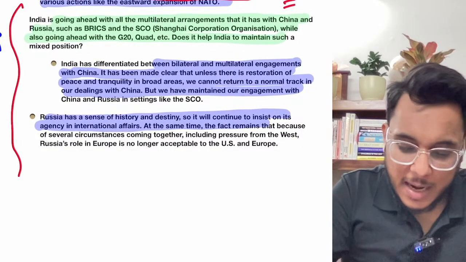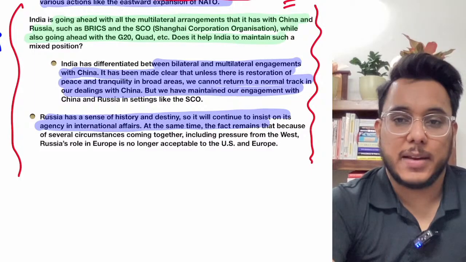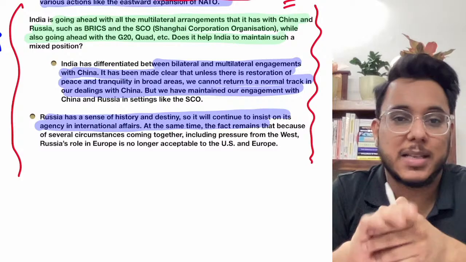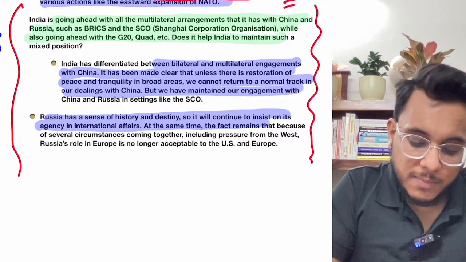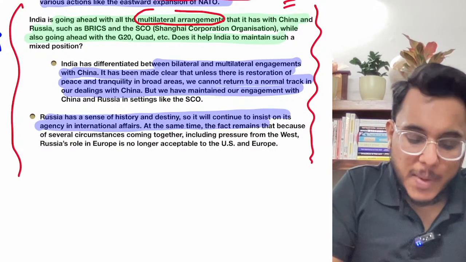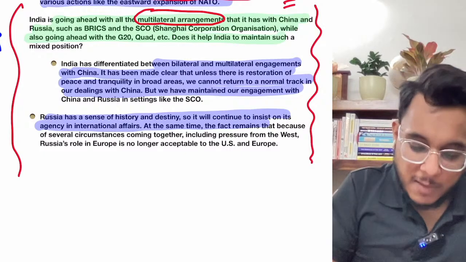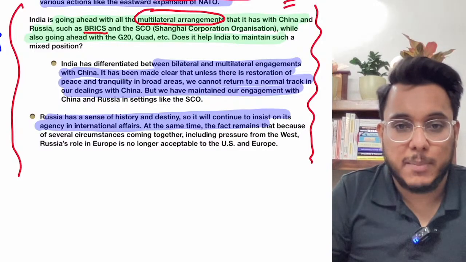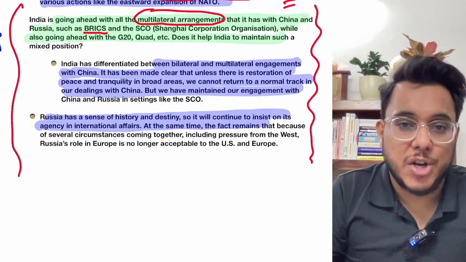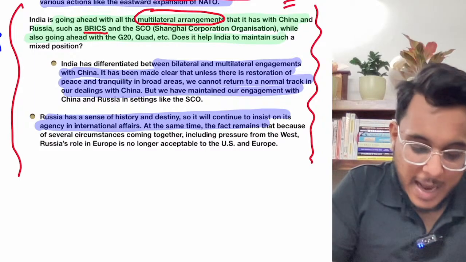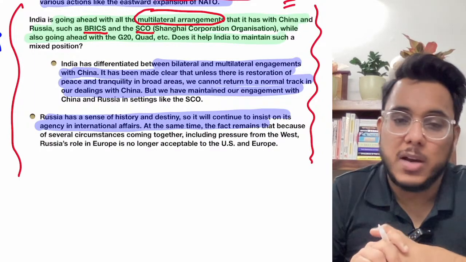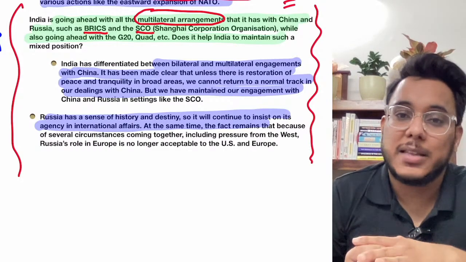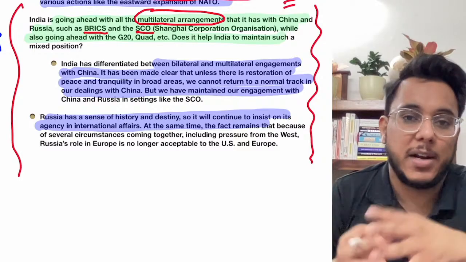Now, what are India's stakes in all this? So basically, guys, India is trying to balance multiple alignments at the same time. Now you see, at the same time India is participating in multiple alignments. For example, we are participating with China and Russia in the BRICS. In the BRICS, there are Brazil, Russia, India, China, South Africa. Then the SCO. Recently the SCO summit was held and India participated, the Prime Minister visited the SCO summit. Now in the SCO and BRICS, both China and Russia are present.